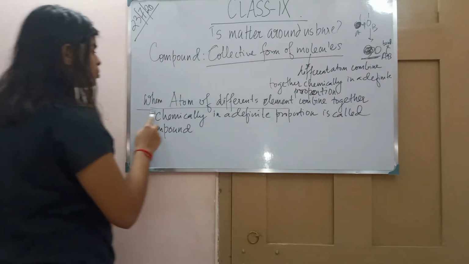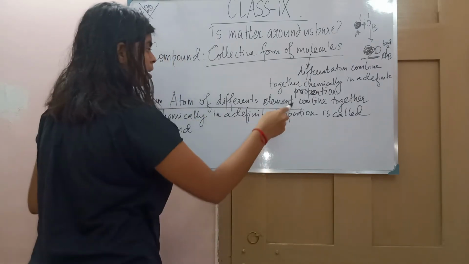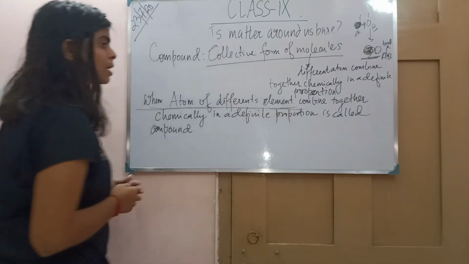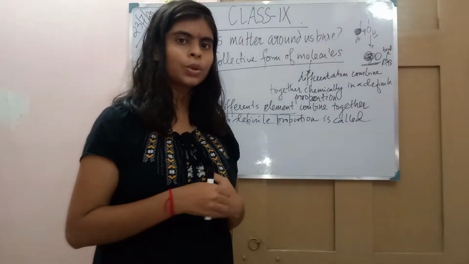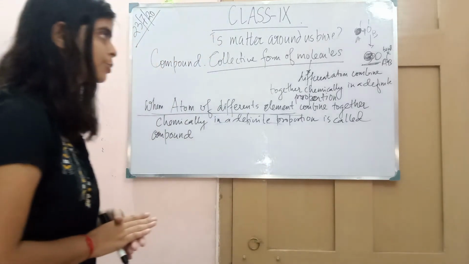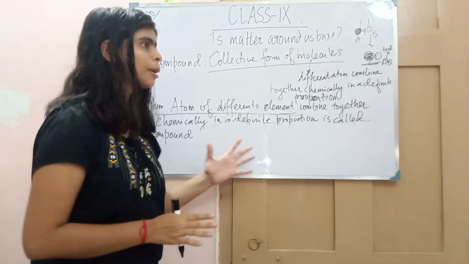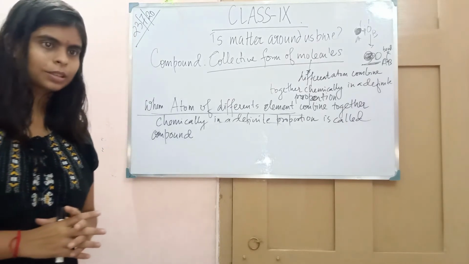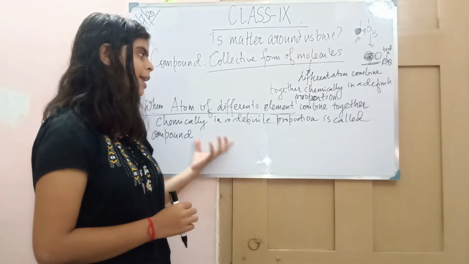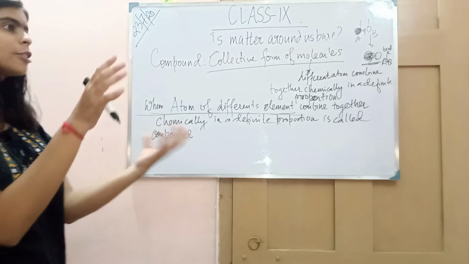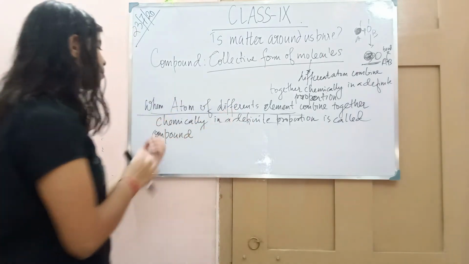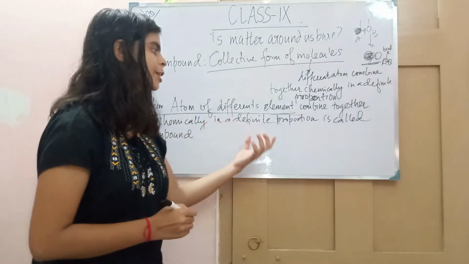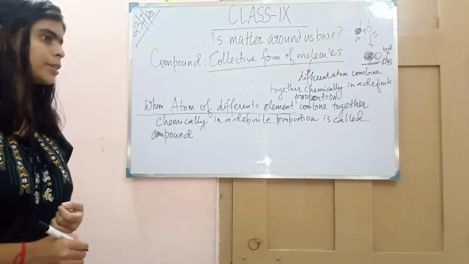Compounds are formed when atoms of different elements combine together. So now we have understood how these compounds are formed. When atoms of different elements combine chemically in a definite proportion, it is called a compound.